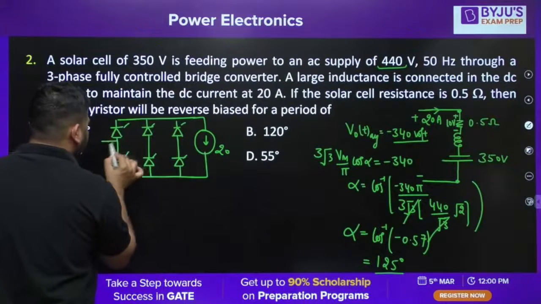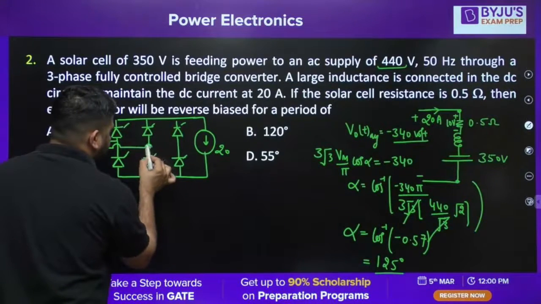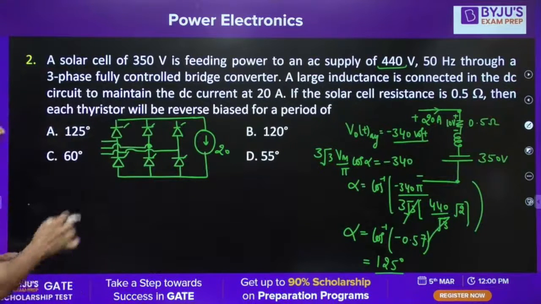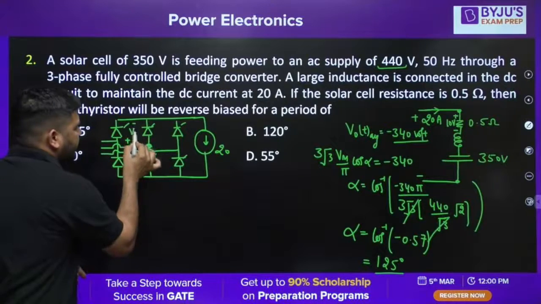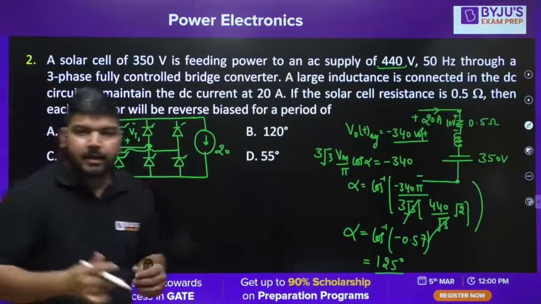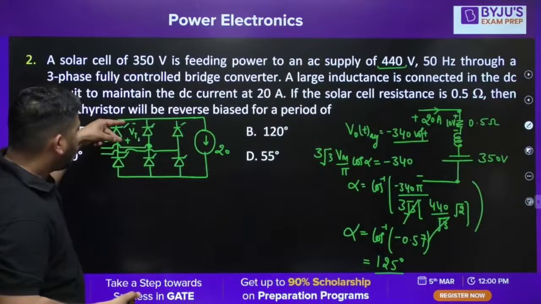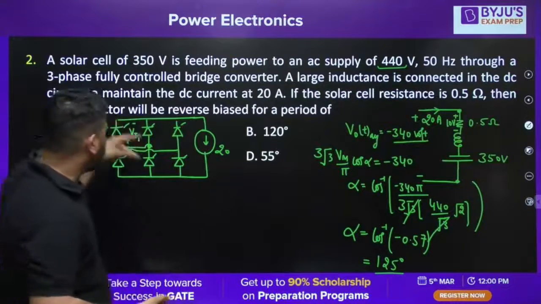Now we need to plot the voltage across the thyristor T1. If somehow we can plot this, then we can get the idea for how much interval it will be reverse biased.